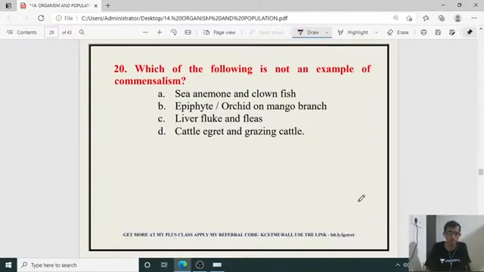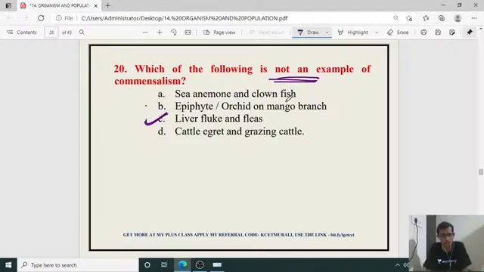And 20th one, which of the following is not an example of commensalism? Not an example of commensalism. Sea anemone and a clownfish, epiphyte orchid on a mango branch, liver fluke and sheep, cattle egret and grazing cattle. So not an example of commensalism, that is C, liver fluke and sheep.